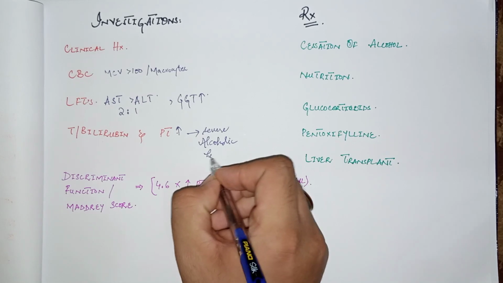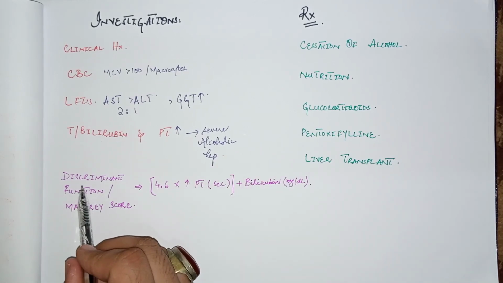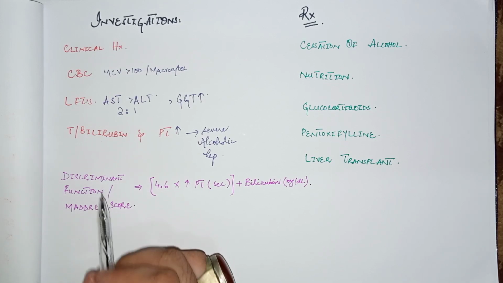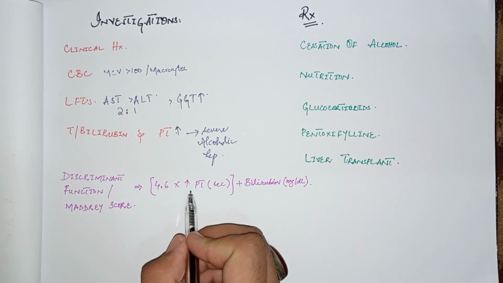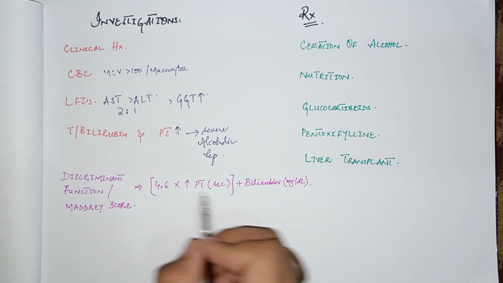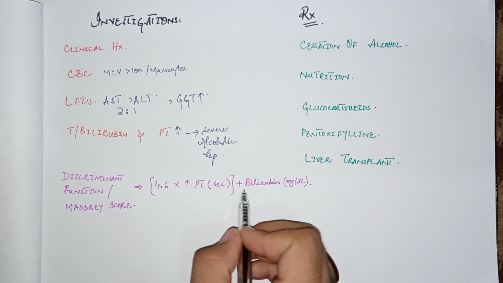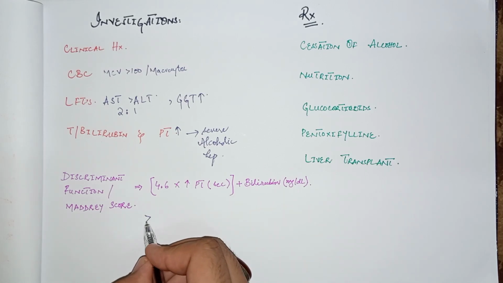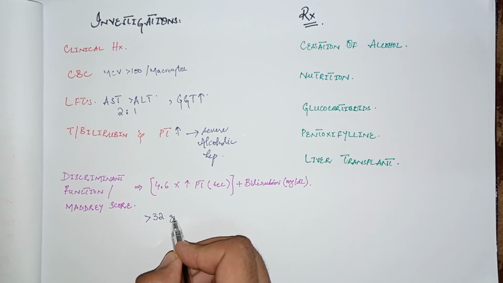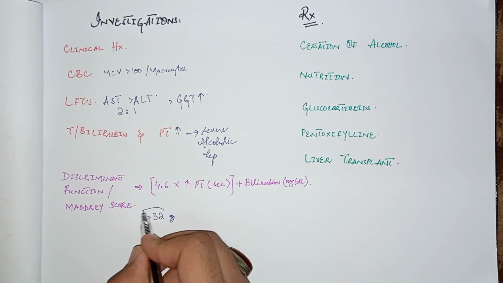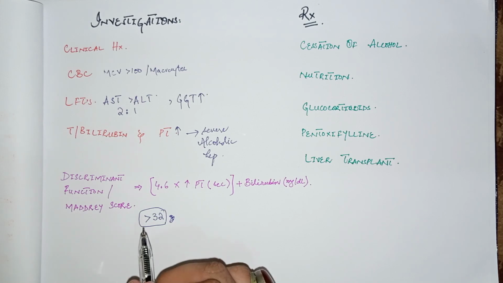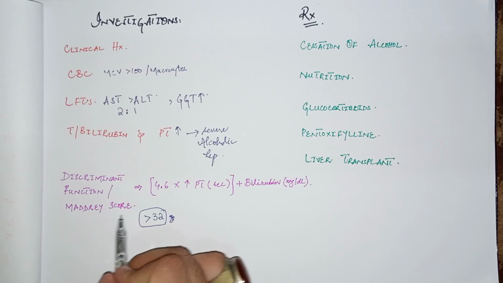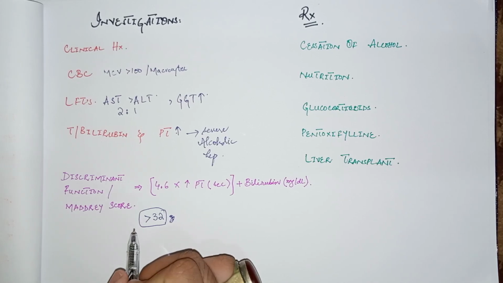Now come to the discriminant function or Maddrey score. This score is very important to check the prognosis of the patient. It is 4.6 times the increase in PT INR, and then you add this to the total bilirubin level in milligram per deciliter. If the score is greater than 32, it shows that this patient has a very severe or worse prognosis. If this Maddrey score is more than 32, it indicates the worst prognosis.